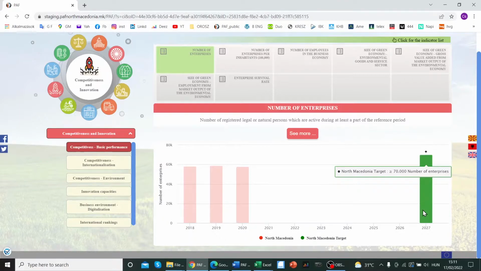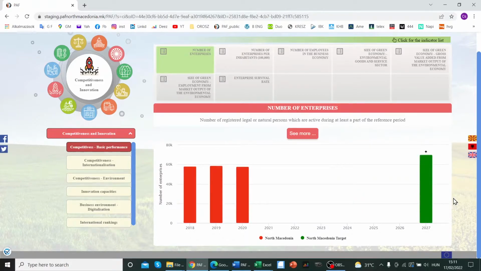There is no target value defined for each and every indicator in the PAF, but there is a target value for more than half of the indicators. But even for those indicators where no target value is defined, it's important to measure the progress. If there is a target value, the source might be the strategic response, which we developed during the IPA programming period, and which was already submitted officially to the European Union, to Brussels, as an official document of the country, including the target values defined for these indicators by the end of the current programming period, which is 2027.